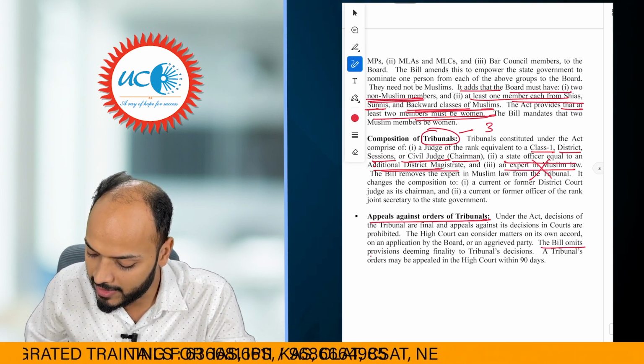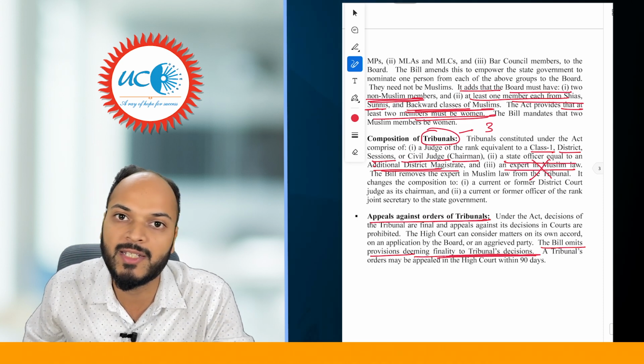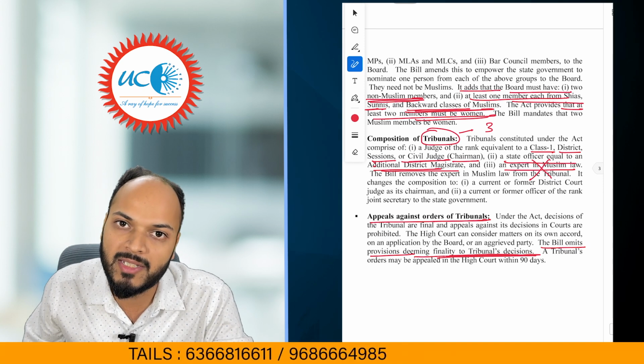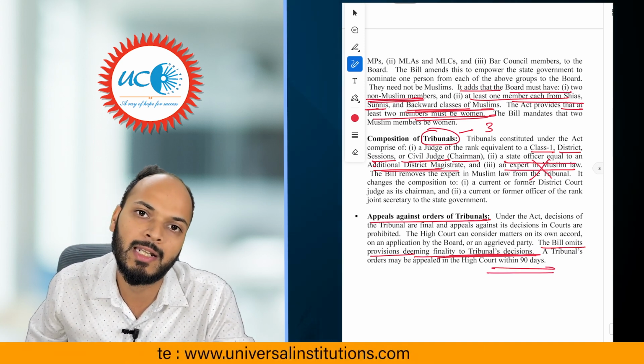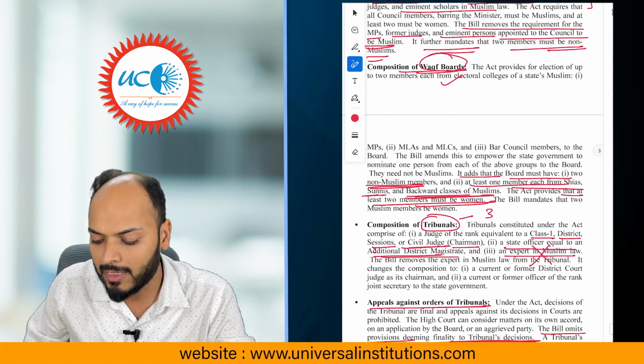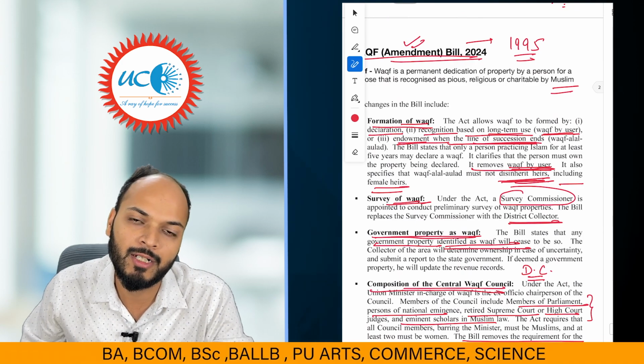The bill omits the provision deeming finality of the tribunal's decision. Right? So the tribunal's decisions now are not final; they can be challenged in the High Court. And that too has to be done within 90 days. So that is what the major changes proposed by the Waqf Amendment Bill of 2024.